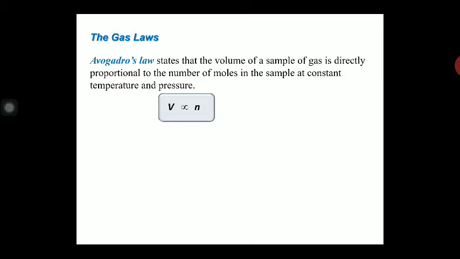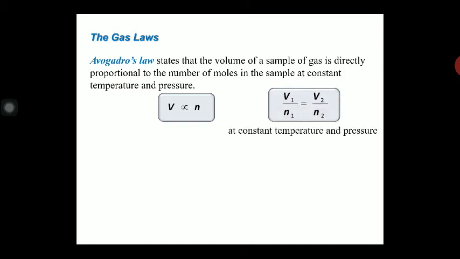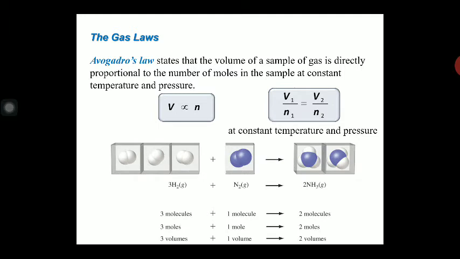Clear? And this is the third law that we have done, the gas law, known as Avogadro law. And according to Avogadro law, the volume of the gas depends upon the number of particles. More the number of particles, more the volume of the gas, less the number of particles, less the volume of the gas. Or you can say in terms of the state variable, V1 upon N1 is equal to V2 upon N2 when the temperature remains constant throughout.